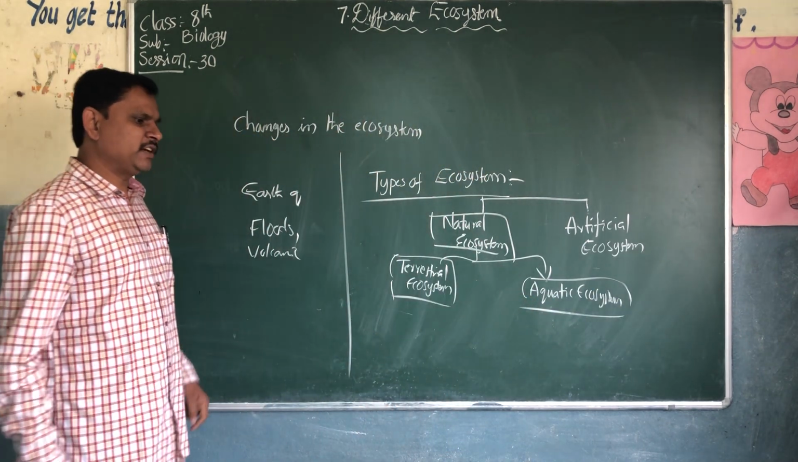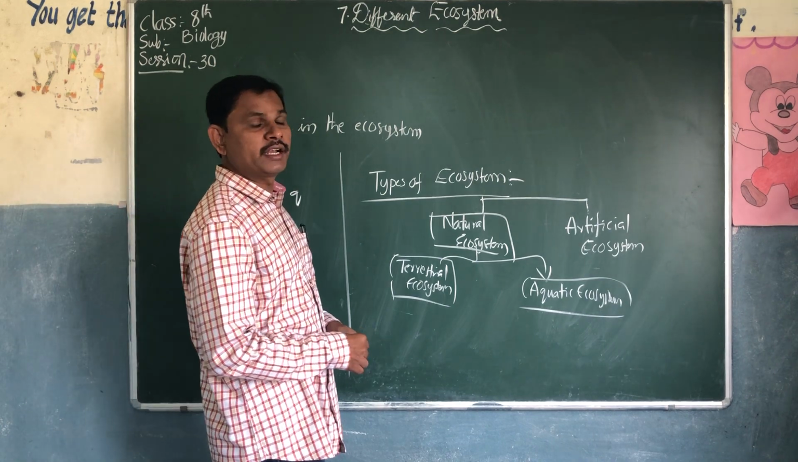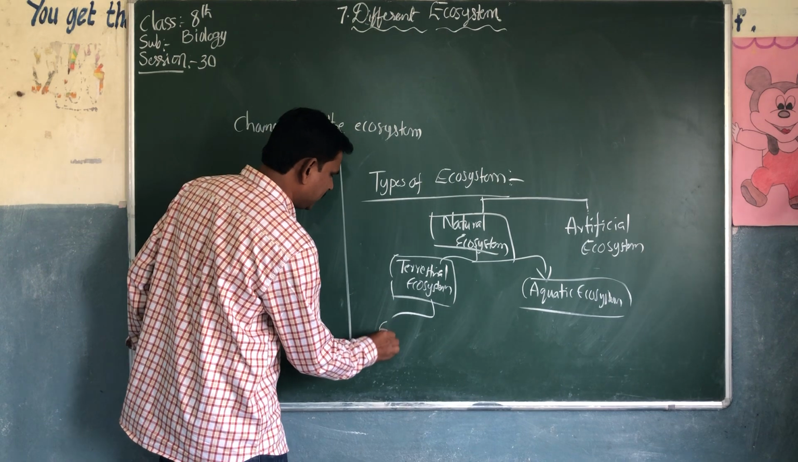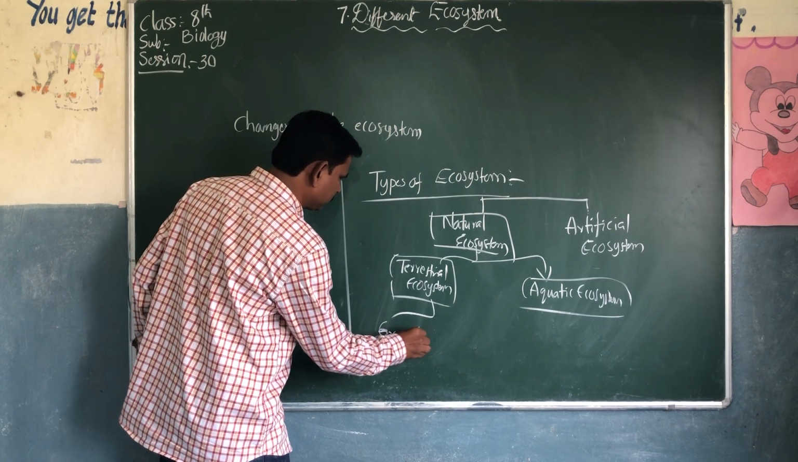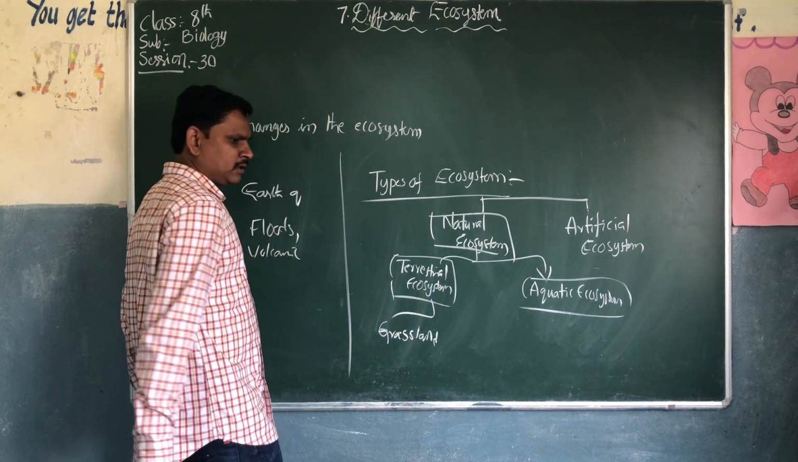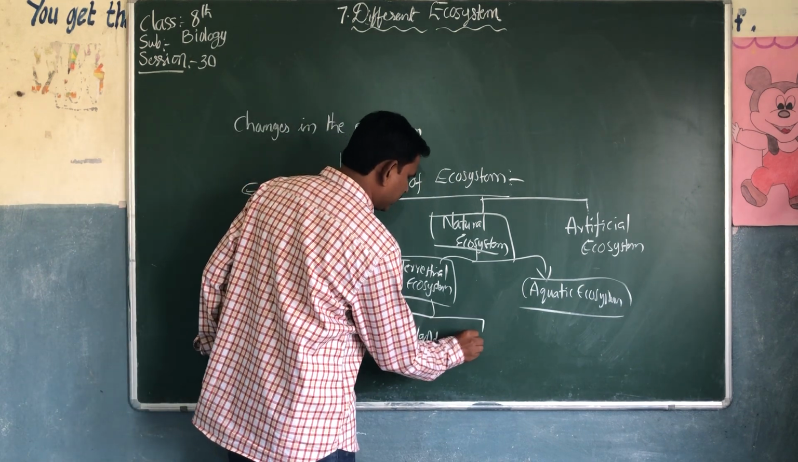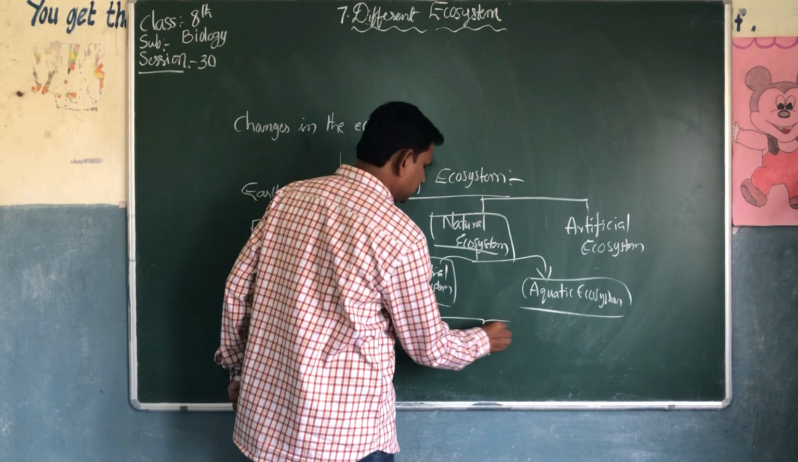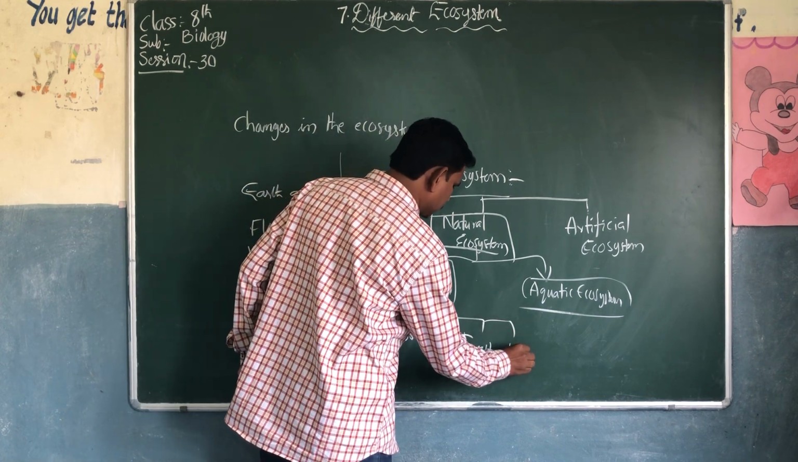What is a terrestrial ecosystem? There are three types of terrestrial ecosystem. One is the grassland ecosystem, then the forest ecosystem. The last one is the desert ecosystem.